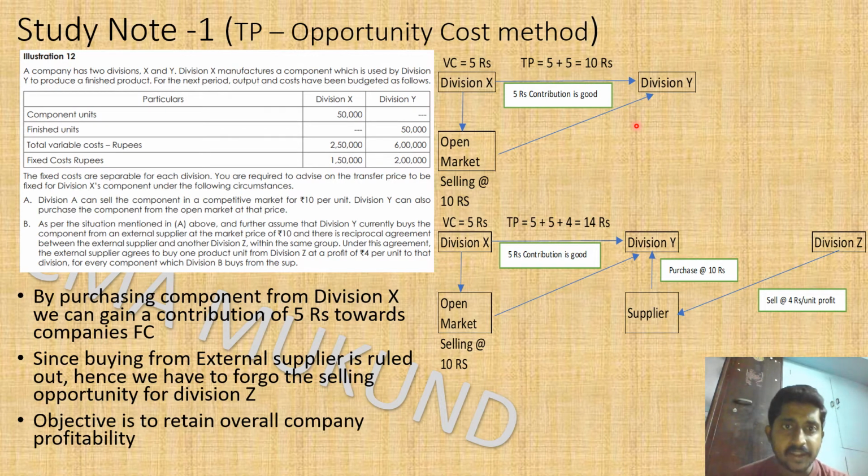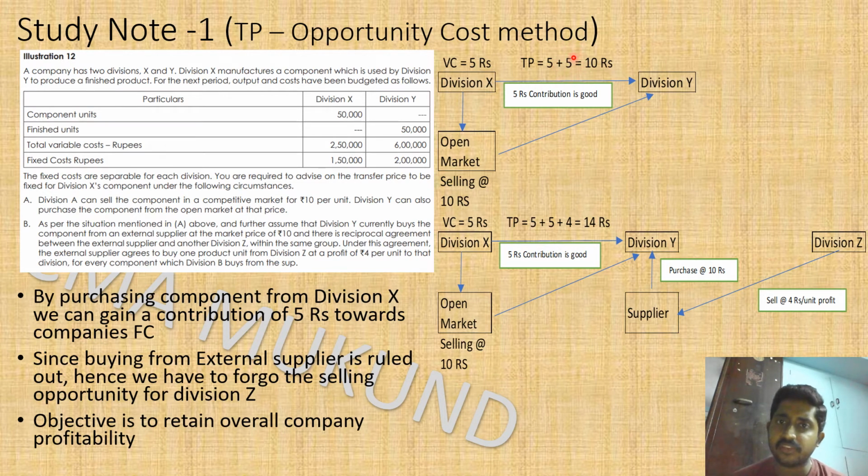Okay, and what is the variable cost of making? 2.5 lakhs is the variable cost for making the 50,000 units. So 2.5 lakhs divided by 50,000 is going to be 5 rupees variable cost per unit for the item. So variable cost is 5 rupees for the division X. Okay, and if division X gives the item to division Y, he can charge 10 rupees for it because market is willing to pay 10 rupees for it, which means X is going to earn a contribution of 5 rupees.